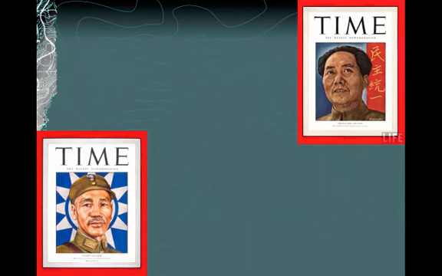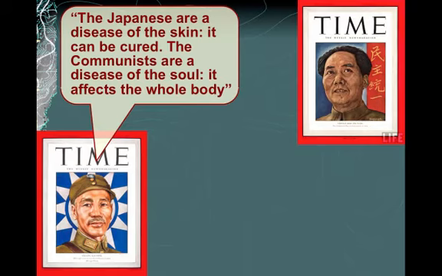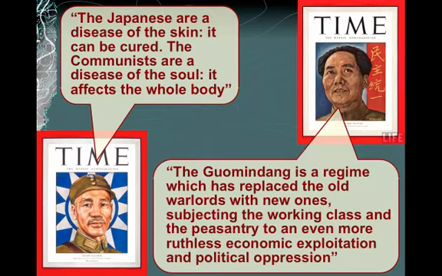A couple quotes to show the ideology and difference between these two men. Jiang Zeshi said, "The Japanese are a disease of the skin. It can be cured. The communists are a disease of the soul. It affects the whole body." And Mao Zedong had said, "The Kuomintang is a regime which has replaced the old warlords with new ones, subjecting the working class and the peasantry to an even more ruthless economic exploitation and political oppression." These were certainly two men who did not get along.